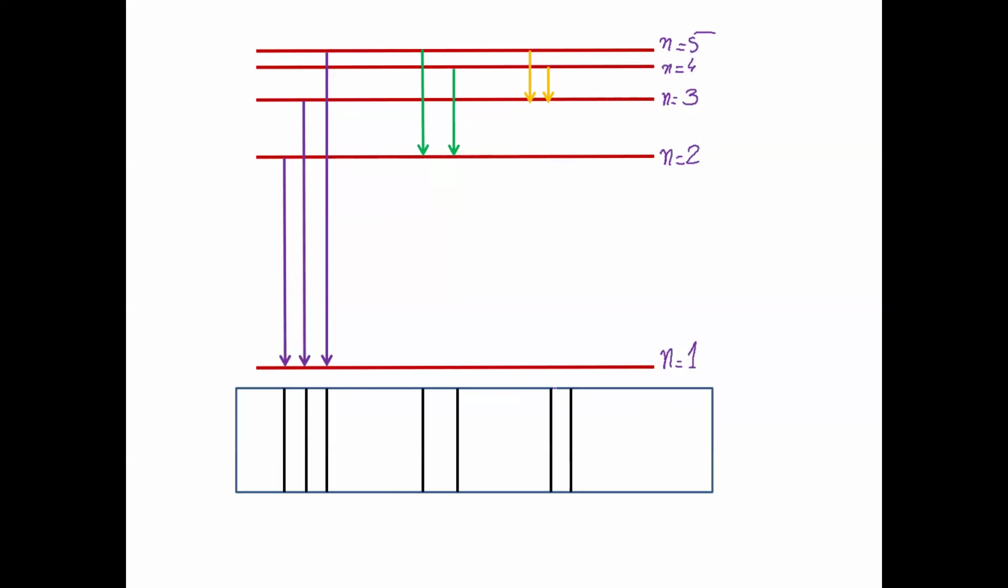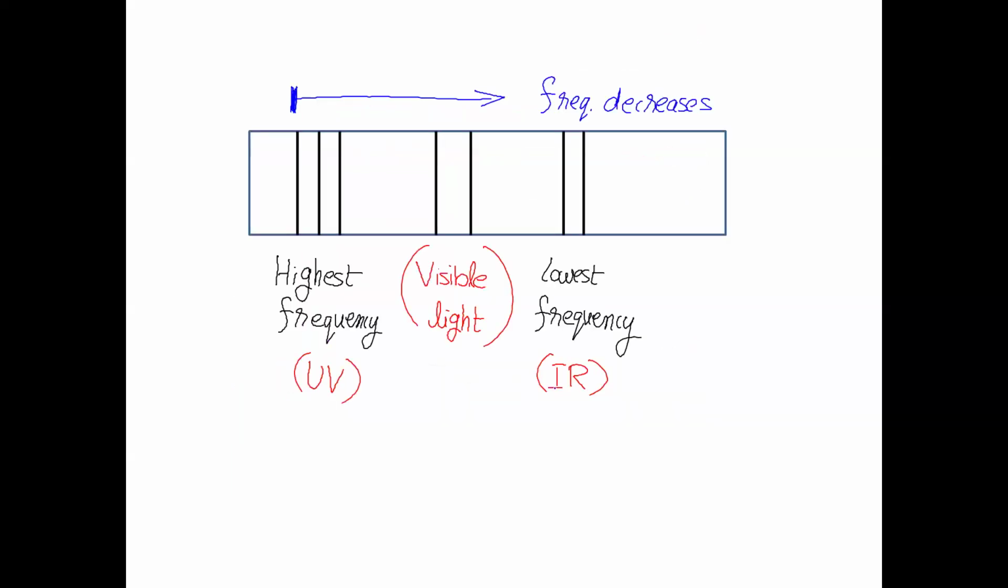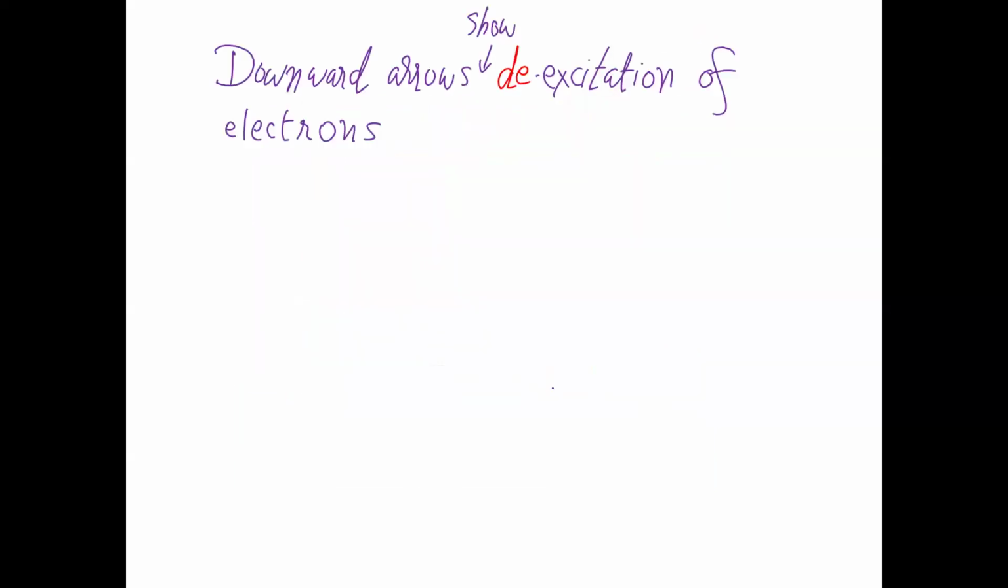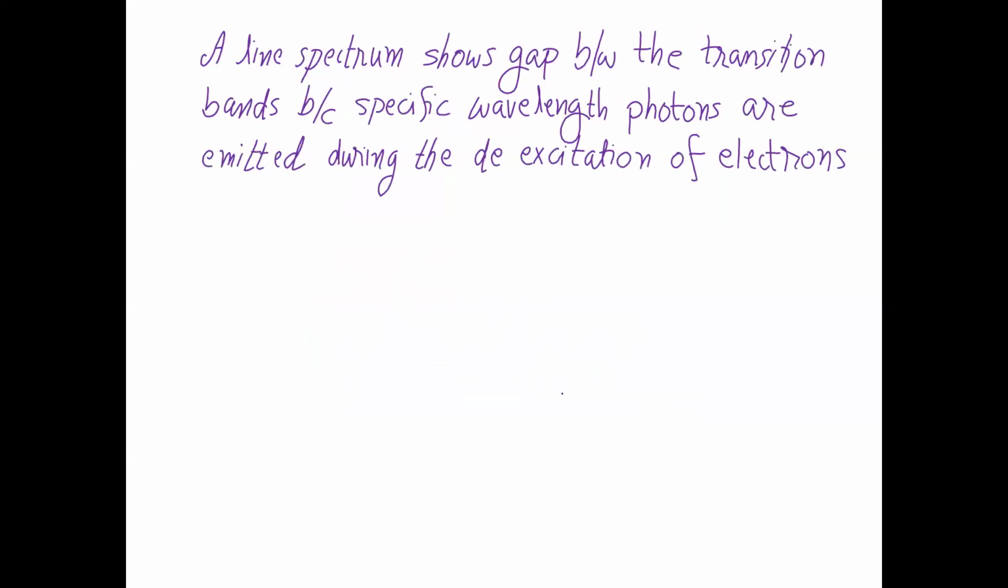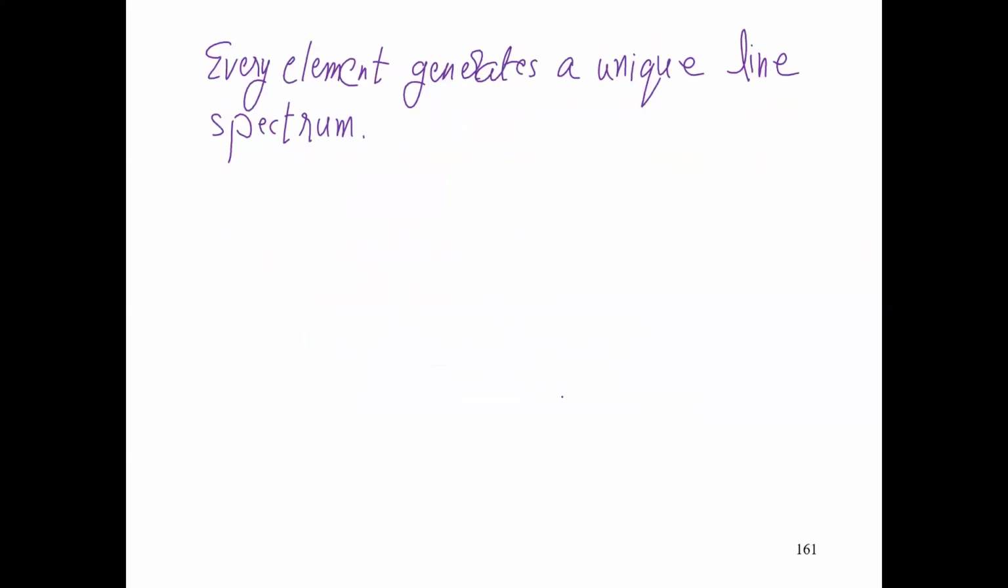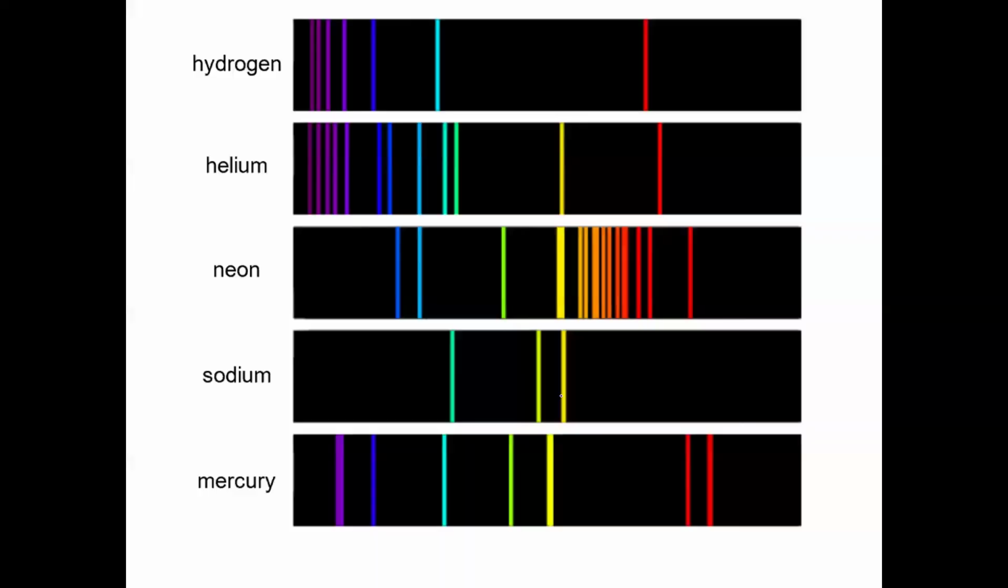We make a little spectrum below also. This is a little spectrum. From the left side, it's high frequency, and from the right side, it is the lowest frequency. Now, downward arrows show de-excitation of electrons. Now this is called a line spectrum. For every element, it is unique.